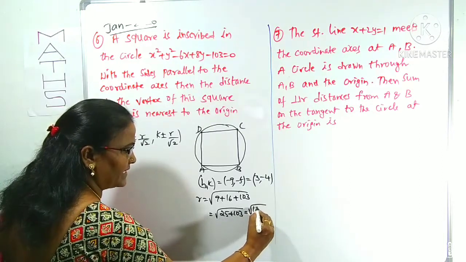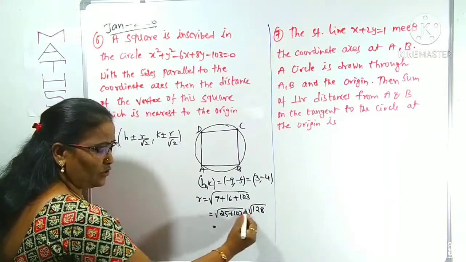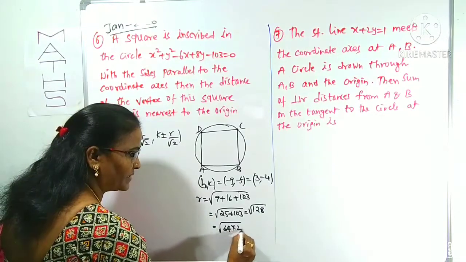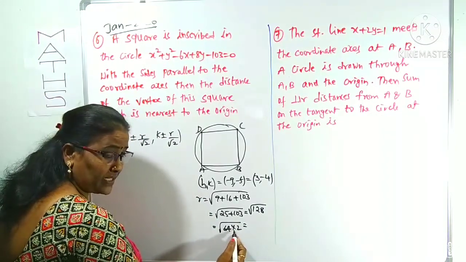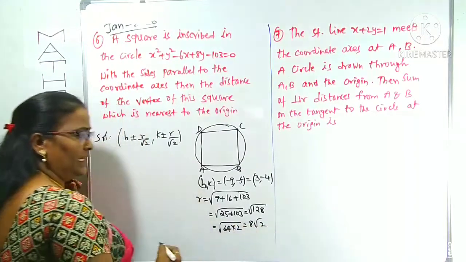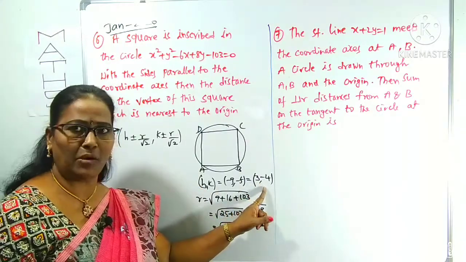Root 128 is the radius. Root 128, shall I write 64 into 2? Yes, 64 twos are 128. Root 64 is 8, so root 128 is 8 root 2. Indirectly, the radius of the circle is 8 root 2, as well as (h, k) is (3, -4).